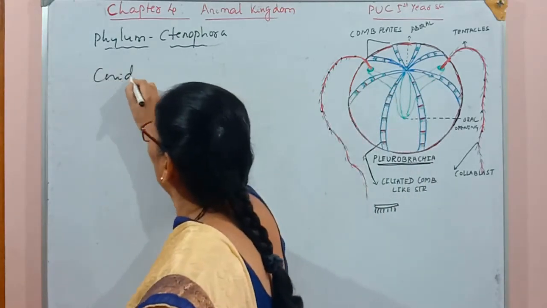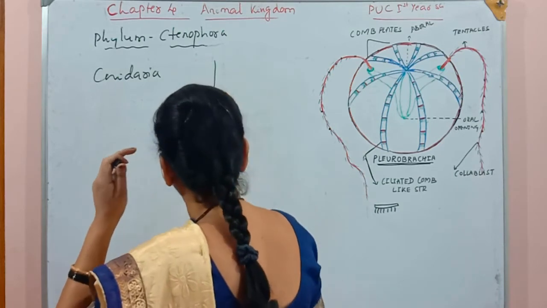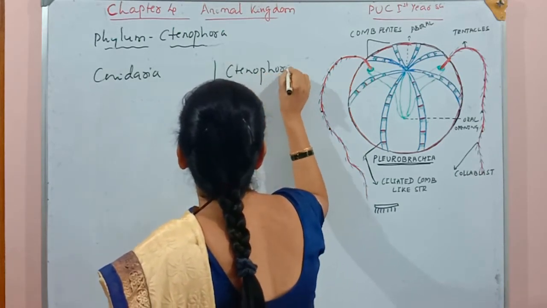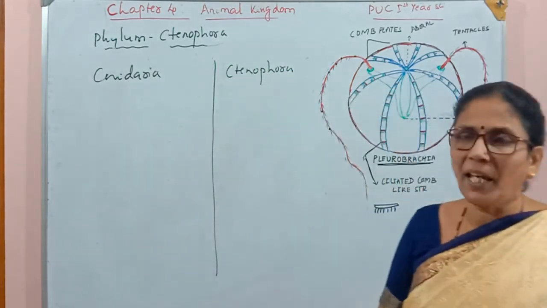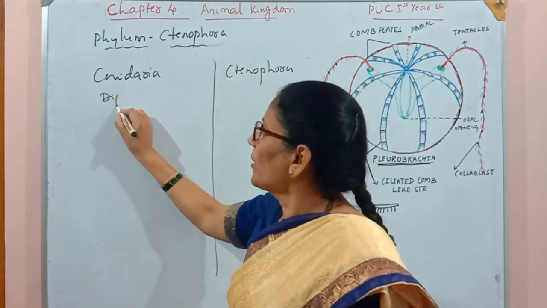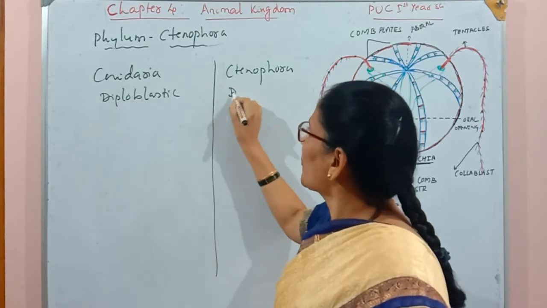Cnidaria and Ctenophora. What are the common characters between these two? The common characters: diploblastic. These are also diploblastic.